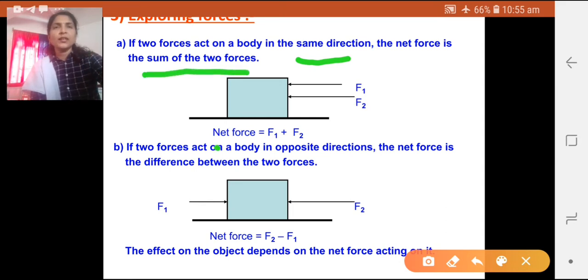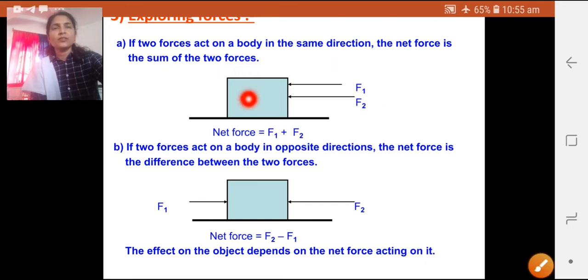Here you can see the net force is equal to F1 plus F2, and this box is an object, where force 1 and force 2 are applied. Suppose force 1 is applied by one person and force 2 is applied by another person. Now how can we make an expression of this? This box means one object, and F1 and F2 are the two forces.